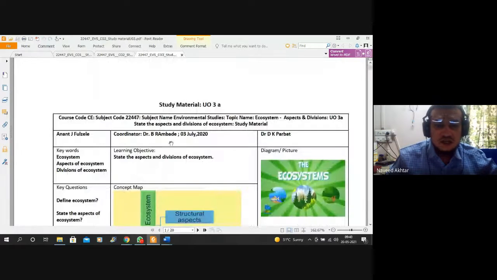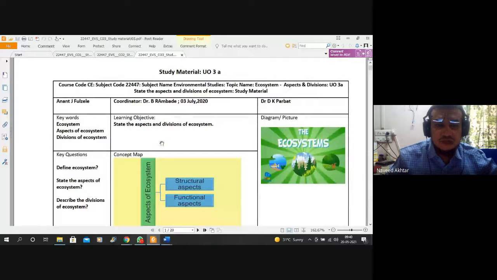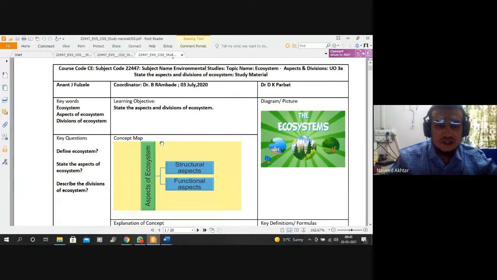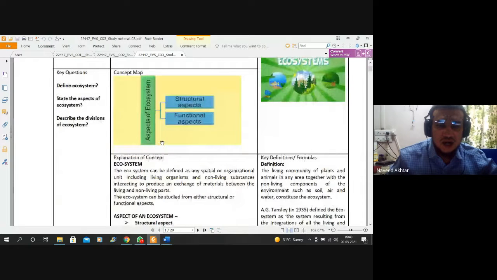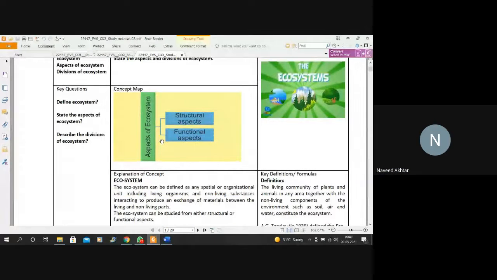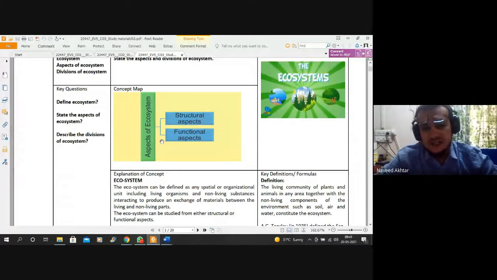Now, in unit number 3, we have seen what is ecosystem and biodiversity. The ecosystem is where we are living in the environment, that is the biosphere.